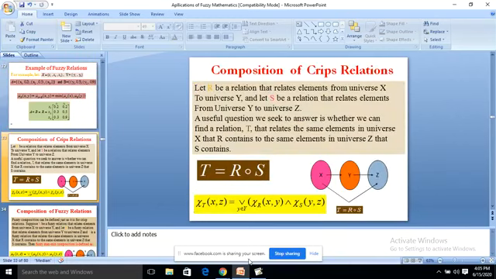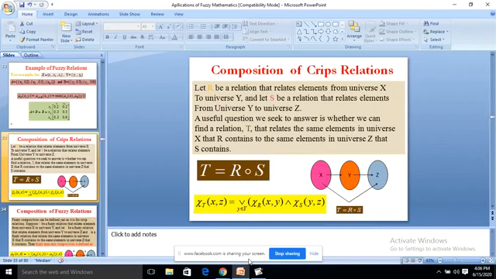Composition of crisp relations. We all know very well about the composition of crisp relations. Let R be the relation that relates elements from universe X to universe Y, and let S be the relation that relates elements from universe Y to universe Z. A useful question we seek to answer is whether we can find a relation T that relates the same elements in universe X that R contains to the same elements in universe Z that S contains.